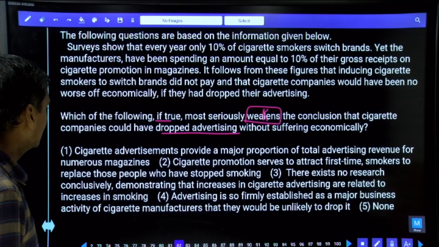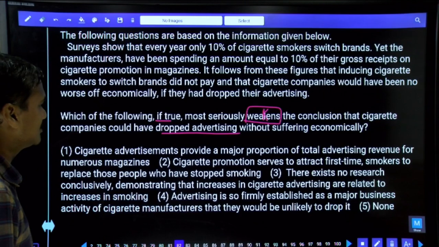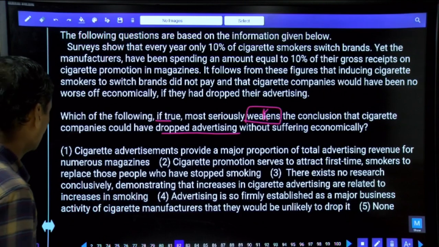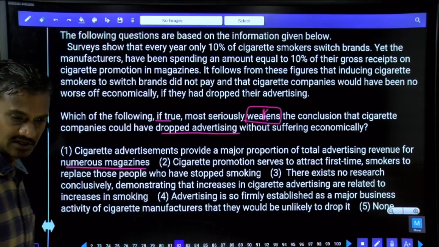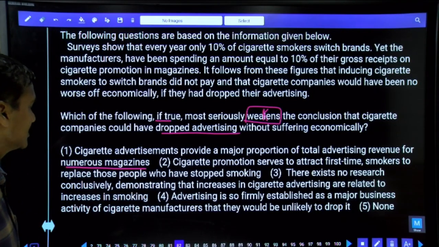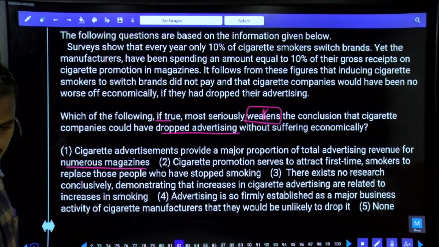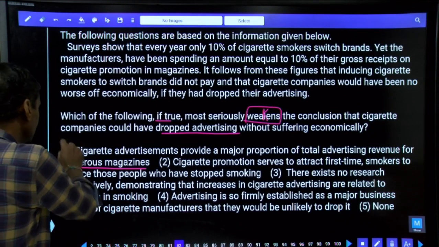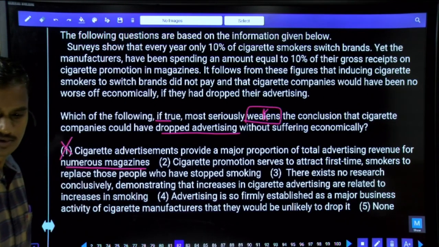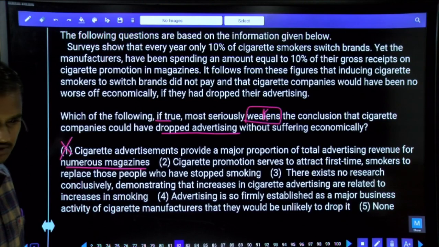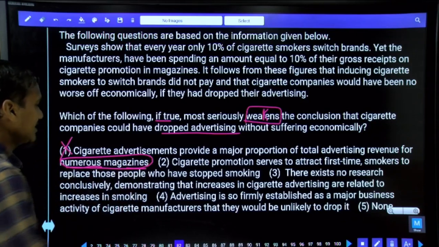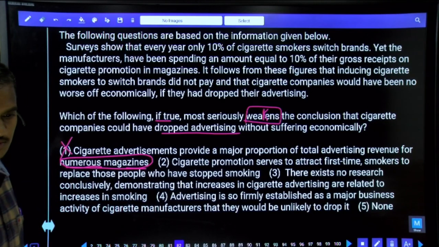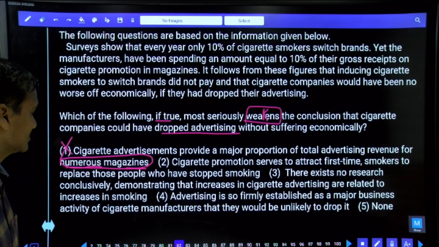In this one, cigarette advertisements provide a major proportion of total advertising revenue for numerous magazines. Are they bothered about the magazines, in order to increase the revenue for the magazines? Are they giving this one? No. In order to increase their sales, they are giving the advertisements rather than increasing the revenue for the magazines. Hence, the first one is talking about revenues of the magazines rather than revenues of the cigarette companies. Hence, the first one is straight away ruled out.